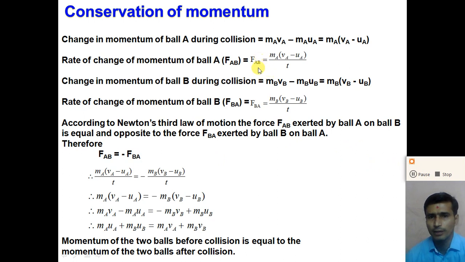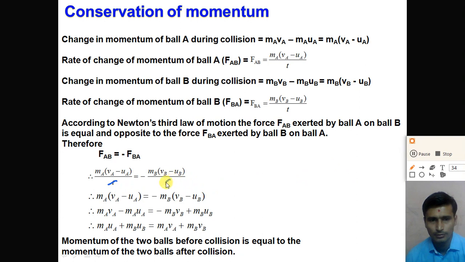Now we put the value of FAB is equal to ma into (va minus ua) divided by t, and FBA is equal to mb into (vb minus ub) divided by t. So ma into (va minus ua) divided by t is equal to minus mb into (vb minus ub) divided by t. Here t cancels out. So we get ma into (va minus ua) is equal to minus mb into (vb minus ub), right?